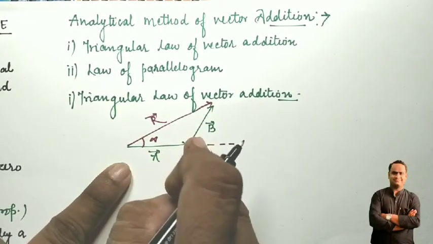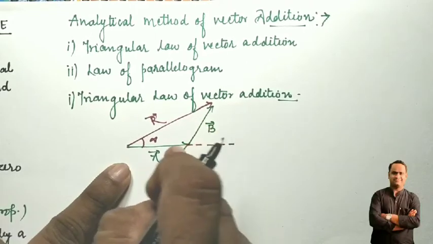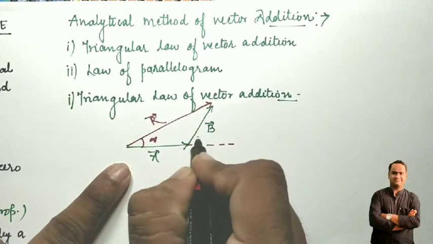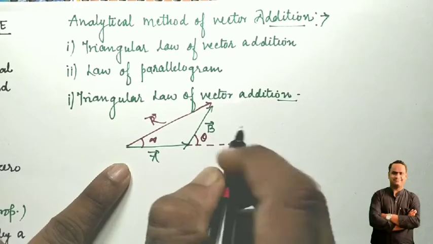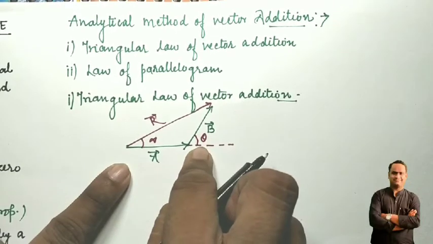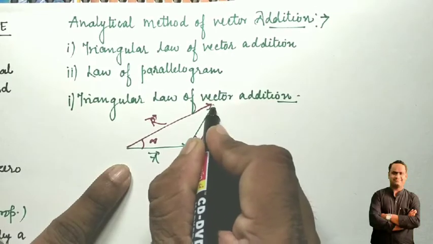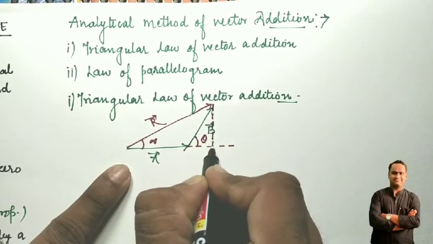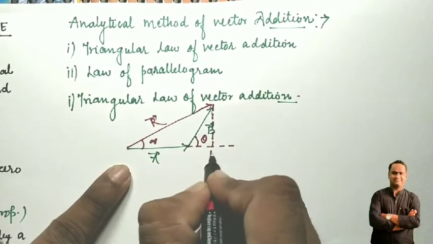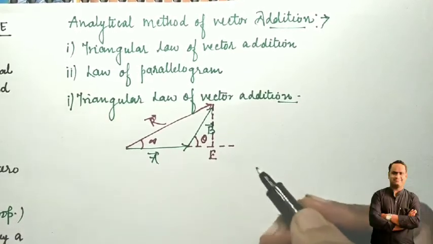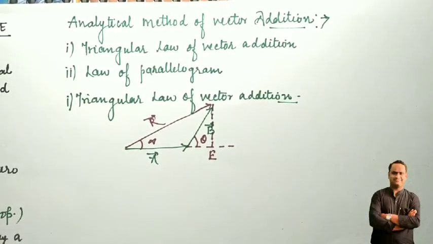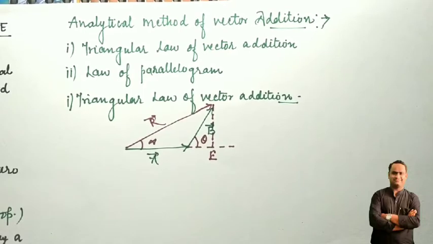Vector B is inclined from the horizontal at an angle theta. Let's draw a perpendicular to the horizontal. What I have drawn here, I am writing one by one.